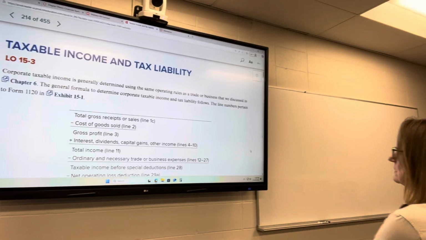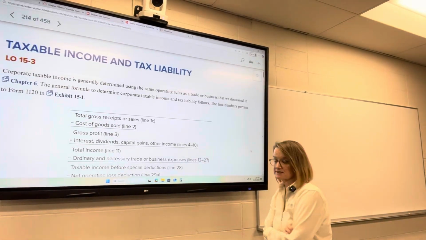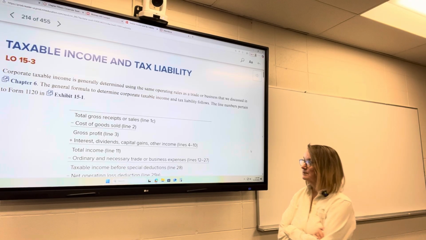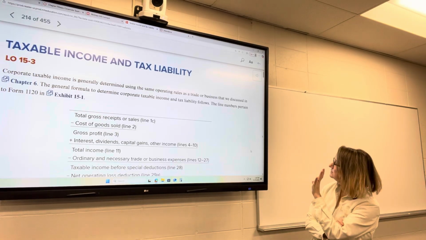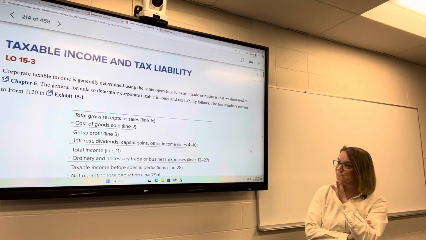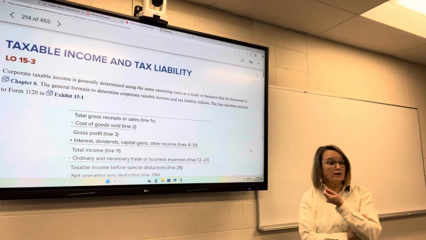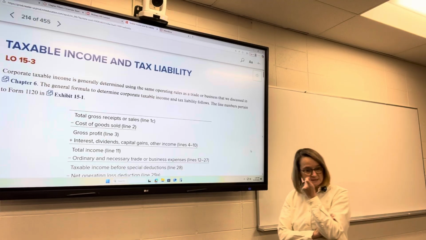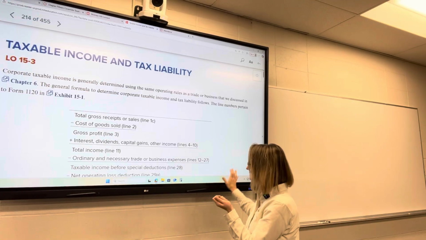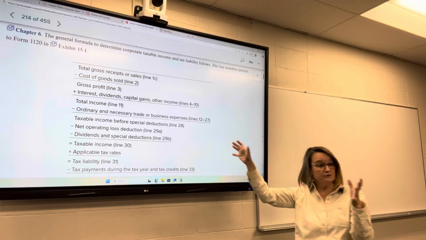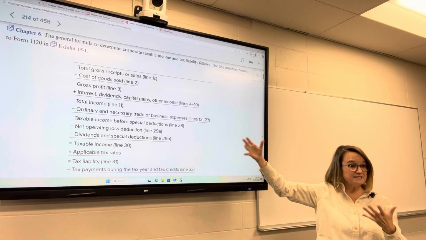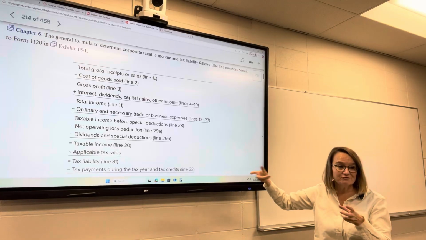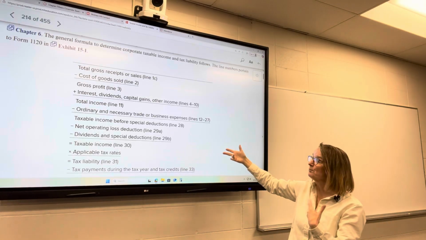So let's talk about taxable income and tax liability and the different things that affect tax liability. There's several sections to this particular learning objective. We'll start with just talking about what goes into determining our tax liability and our taxable income. So this is kind of familiar. This is like that simplified tax formula, but it's a little different from the individual tax formula. This is our corporate tax formula.